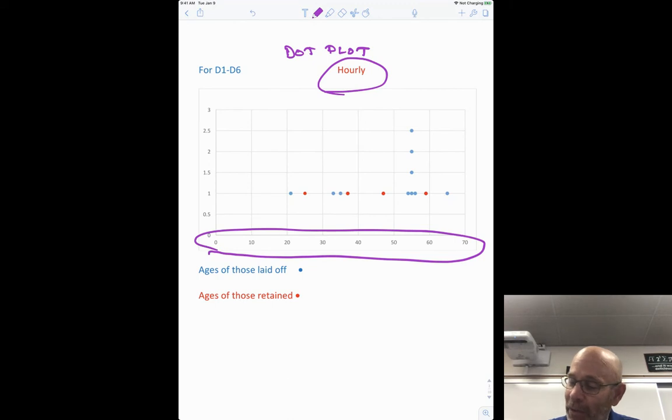Ignore this scale on the right. I mean, when I had a student do this, you don't have to ignore it, I guess, because it's just a dot plot. So you don't really need a scale on a dot plot. So he had trouble just getting rid of that scale. Each dot just represents one person. So we don't have a vertical scale.